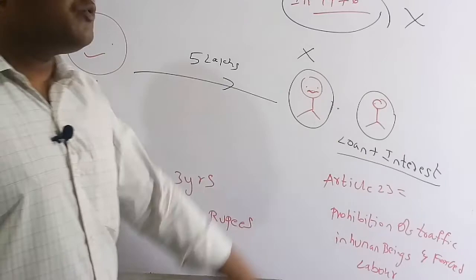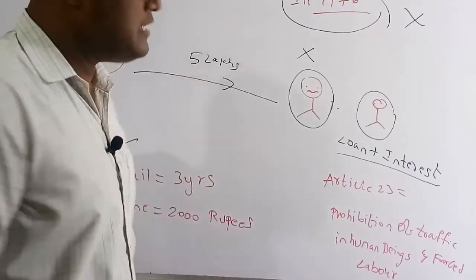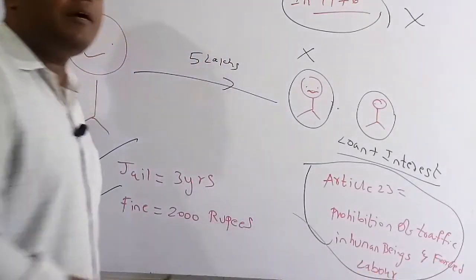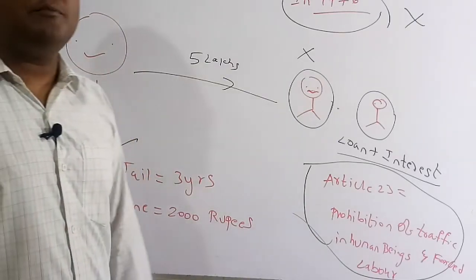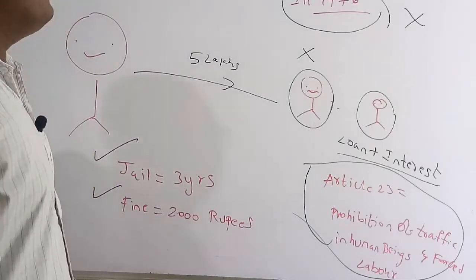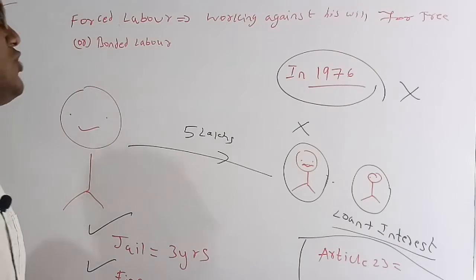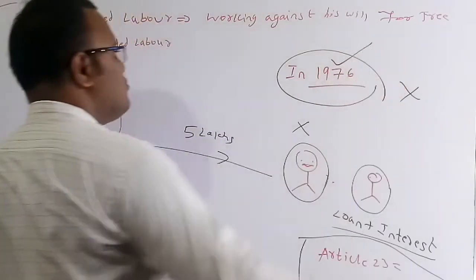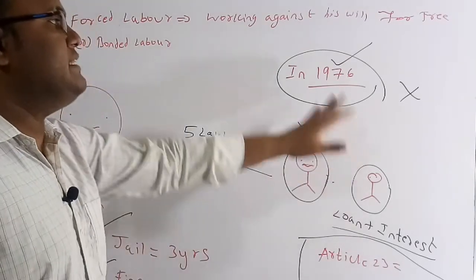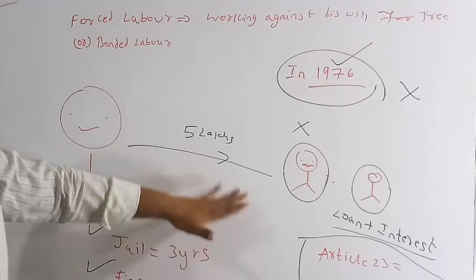Article 23 says that there is a prohibition of traffic in human beings and also forced labor. Article 23 tells you about trafficking in human beings and forced labor. Therefore forced labor must be stopped. So in 1976 they passed a law, the Bonded Labor Abolition Act, and this was totally eliminated from society. In the question they asked in which year the Bonded Labor Abolition Act was passed: it is 1976. So this uncultured practice was totally removed from society.